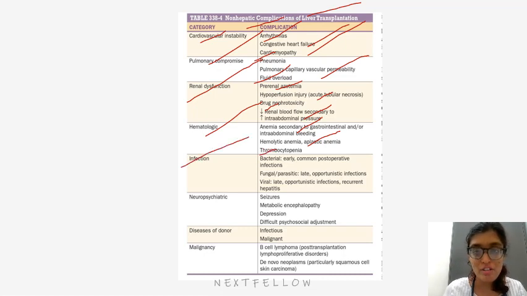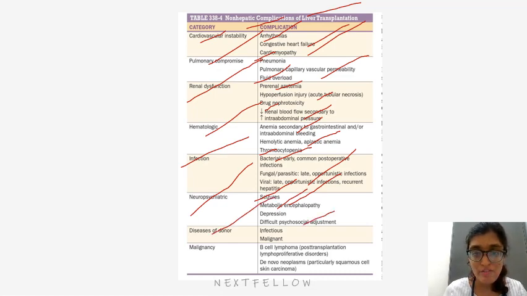Coming to infections, bacterial, early common infections, post-operative infection, fungal, parasitic, late opportunistic infections. Viral will be usually late infections and recurrent hepatitis. Neuropsychiatric symptoms will be seizure, metabolic encephalopathy, depression, and difficult psychosocial adjustment.